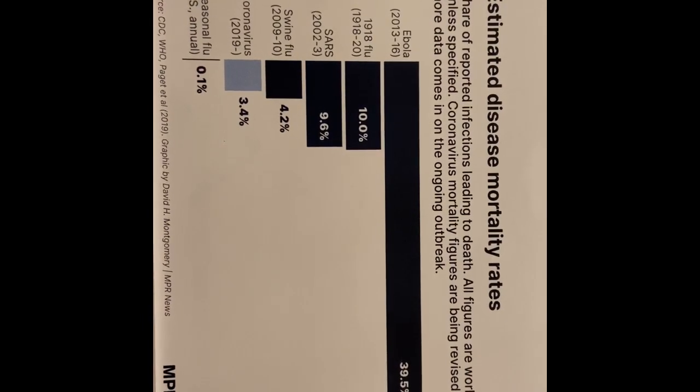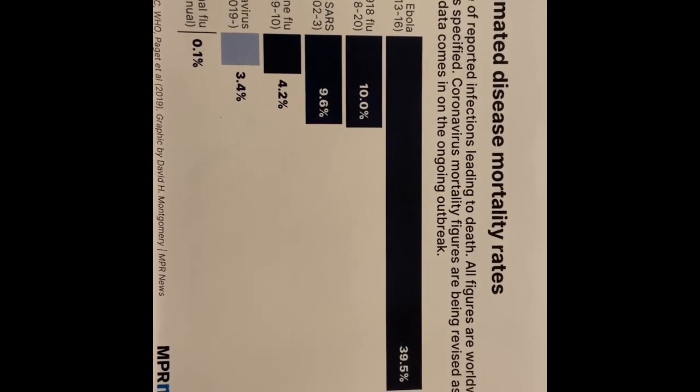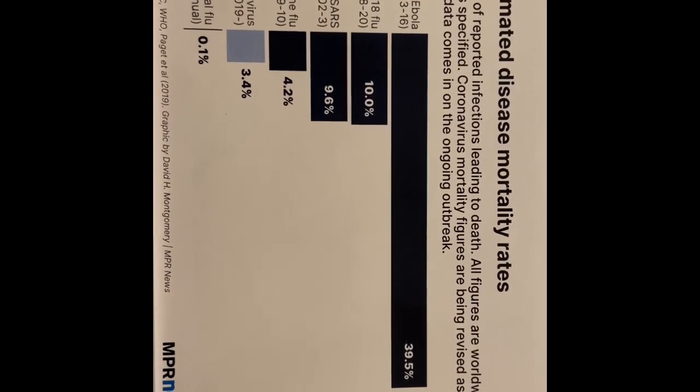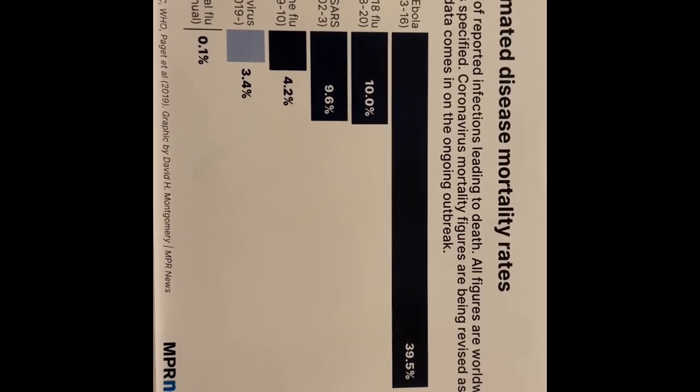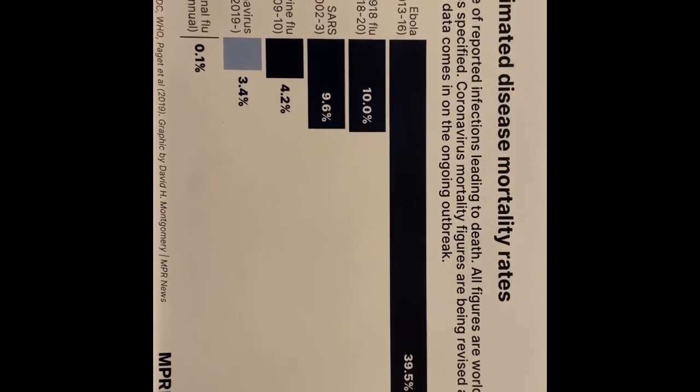In this case, the percentage is the frequency of the people who have it instead of participated in it, compared to other diseases. And as we can see, coronavirus is rather the least deadly of many of the other diseases that we have seen in the past. And we use this to calm people down in a way, so that we can show them the difference in statistics in regards to other diseases.